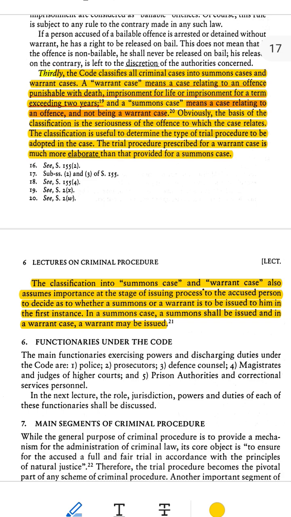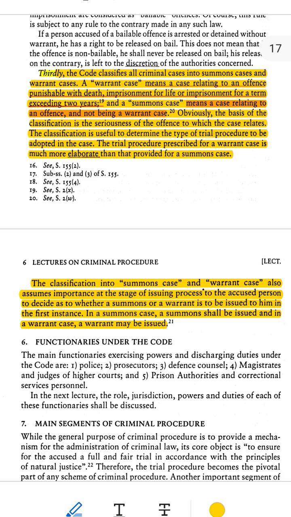Examples. Summons case example. A person is caught playing loud music late at night, disturbing the neighbours. The punishment for this is a small fine or a few months in jail. The court sends a summons to the person asking them to come to court. Warrant case example. A person is accused of robbing a bank. The punishment for this is more than 2 years of imprisonment. The court issues a warrant ordering the police to arrest the person and bring them to court.